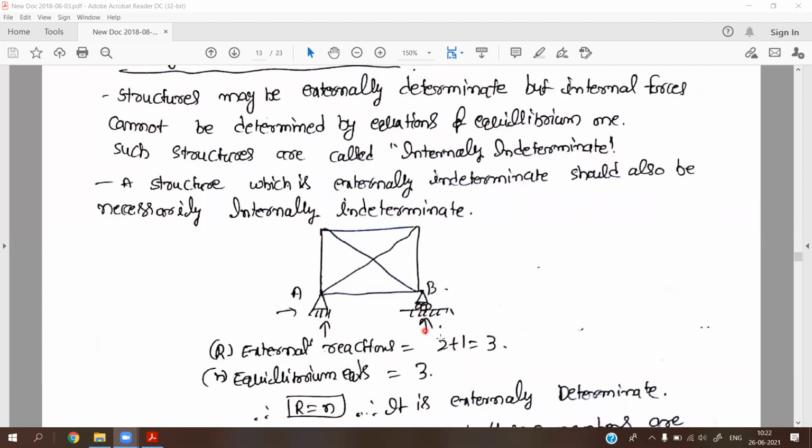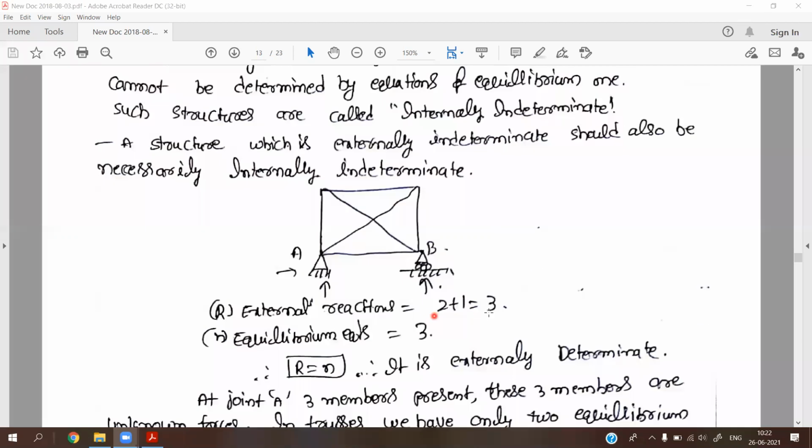So 2 plus 1 is 3. The total number of unknown reactions is 3, and the available equilibrium equations are 3. Therefore this structure is externally determinate, because reactions minus equilibrium equations, 3 minus 3, is 0.